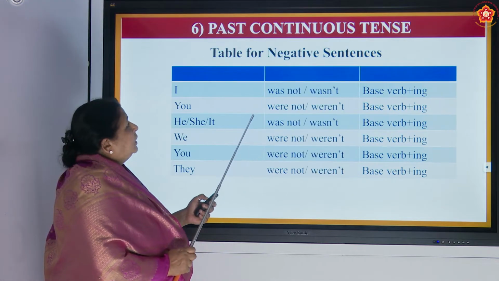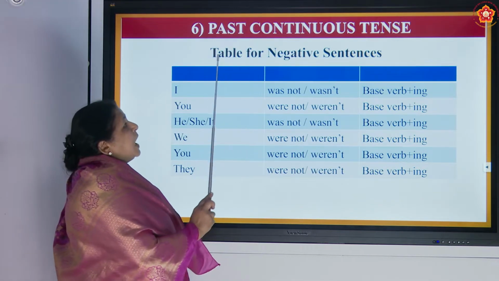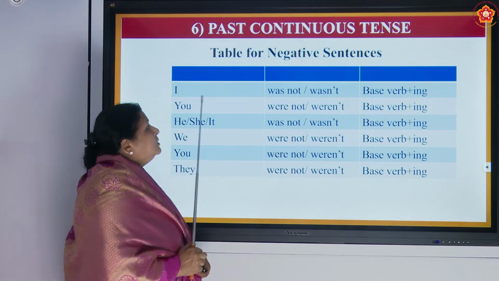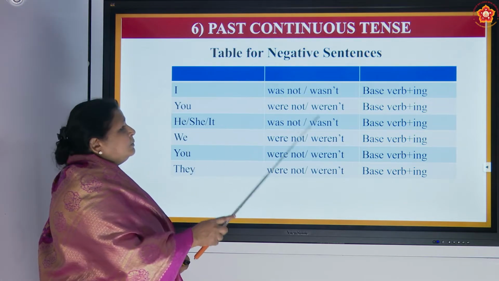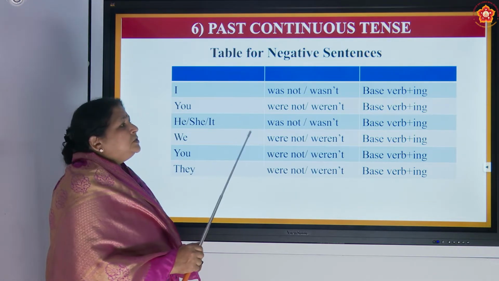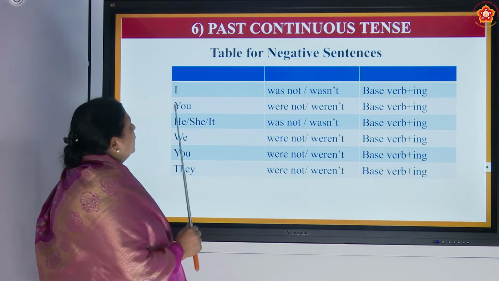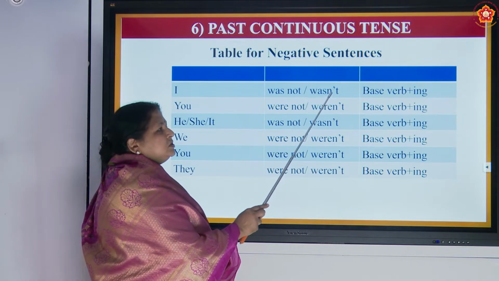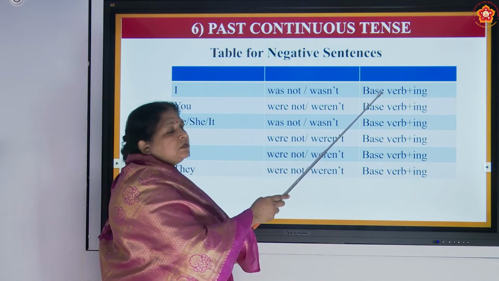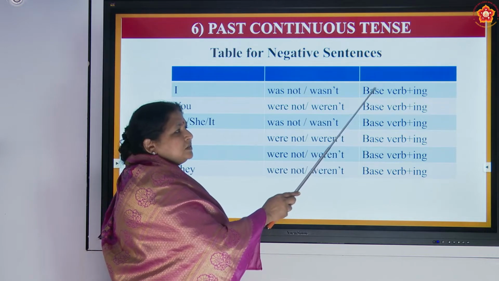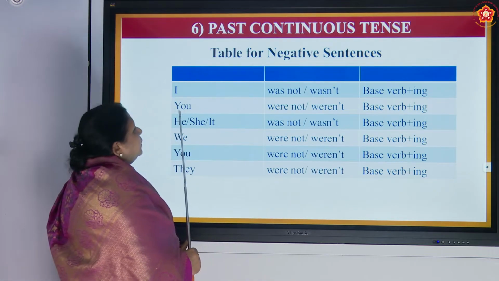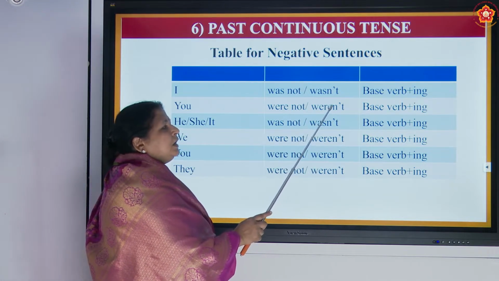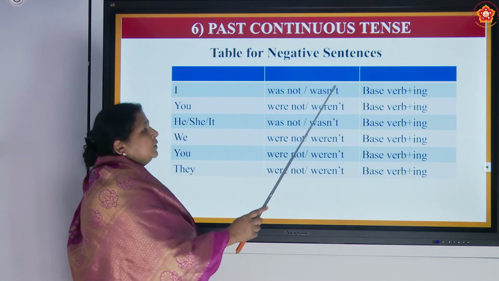Let us go to the past continuous tense table for negative sentences. This type of table you also have to draw and write, which is easier for you to understand. I was not, the short form is wasn't dancing. Let us take dancing only. The base form of the verb is dance plus ing. You were not, weren't. W-E-R-E-N-'-T, weren't.